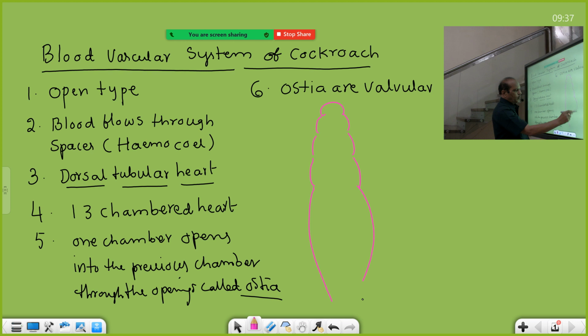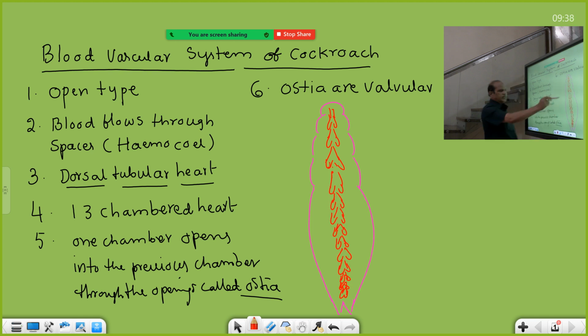In the 10 segmented abdomen the heart is located. This is the first chamber of the heart, then second chamber, third chamber, and this is fourth chamber, 5, 6, 7, 8, 9, 10, 11, 12, and the last chamber is the 13th chamber. So a 13 chambered heart is present.